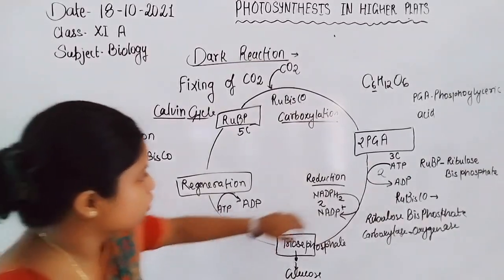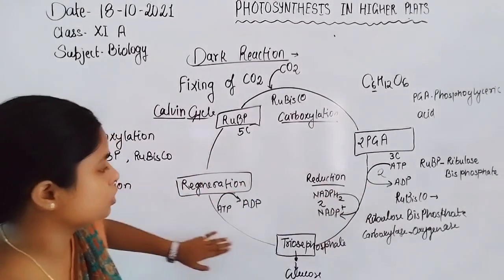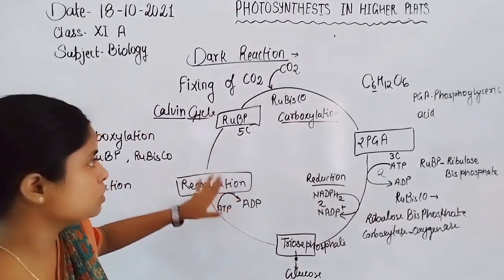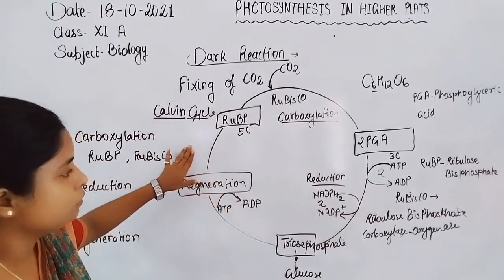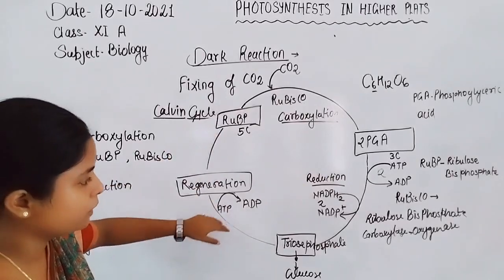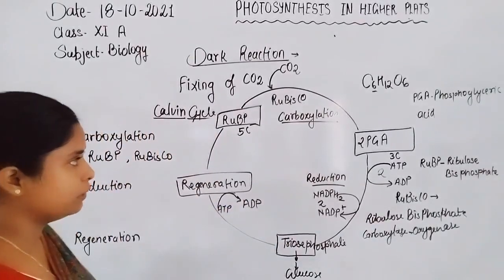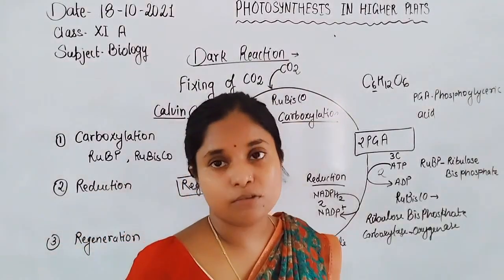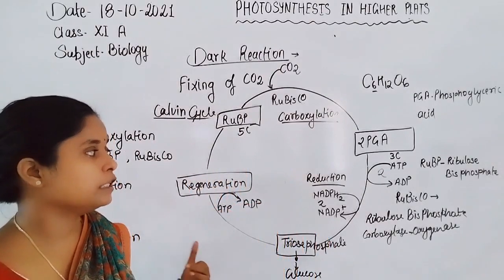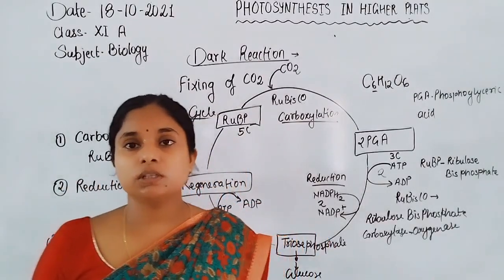Overall, 2 ATP in the reduction and 1 in the regeneration, so 3 ATP are used in the Calvin cycle, C3, for fixing 1 molecule of carbon dioxide, whereas 2 NADPH are used for fixing 1 molecule of carbon dioxide.